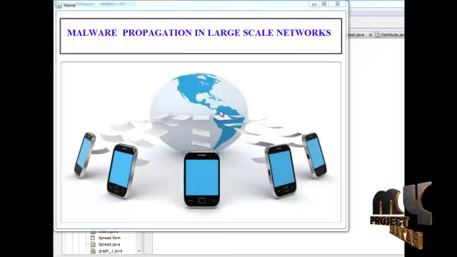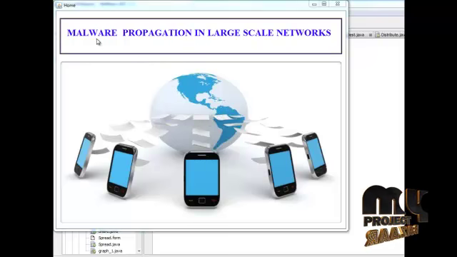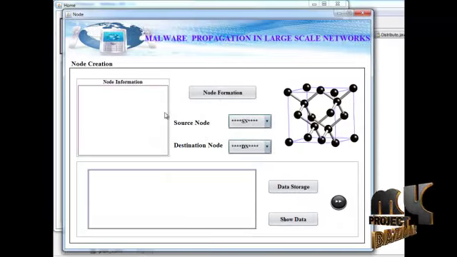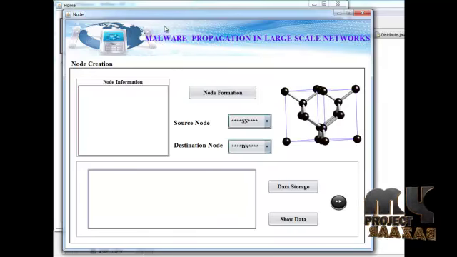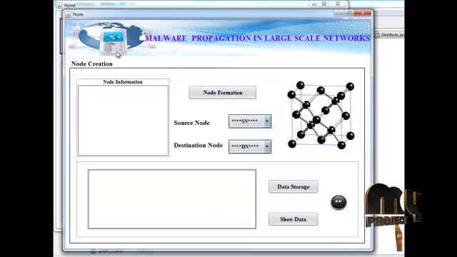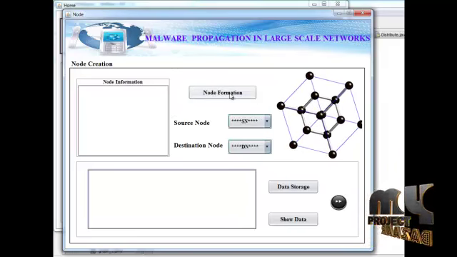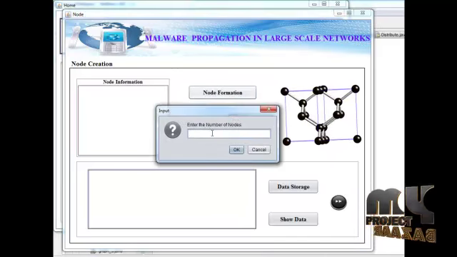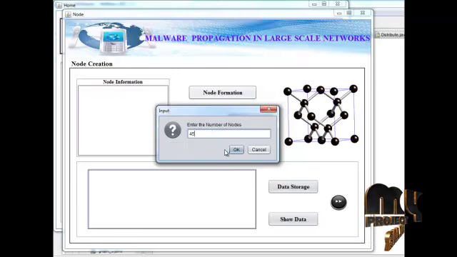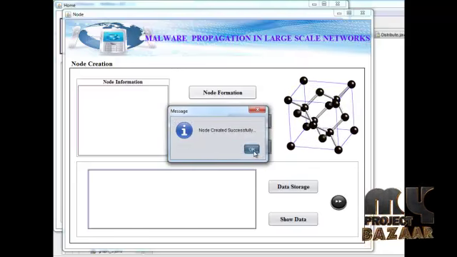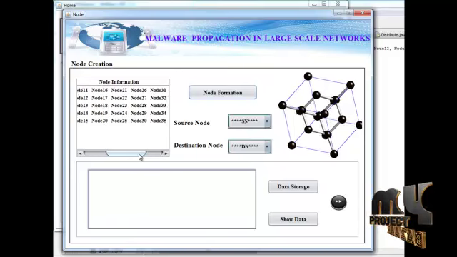This is the home page of our process. The project title is malware propagation in large scale network. We click this icon, have an image, and the second frame will open. Here is the node creation, node formation. We enter the number of nodes, so nodes will be created in this format.